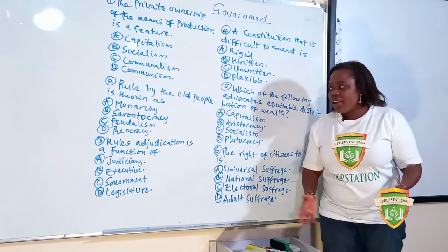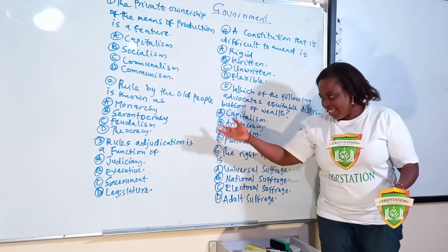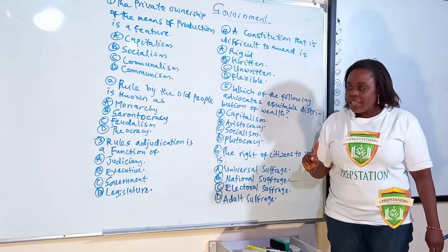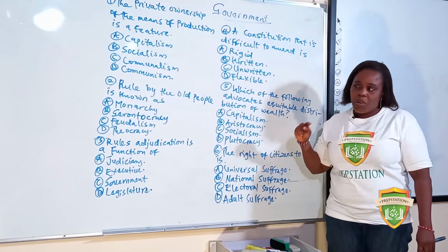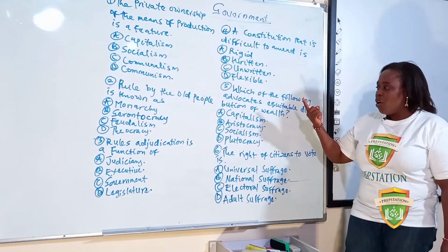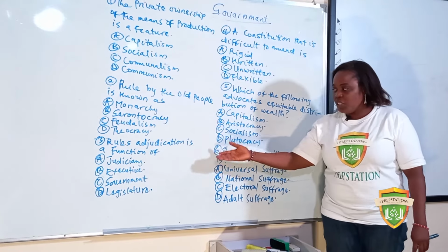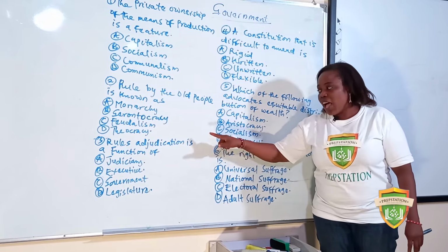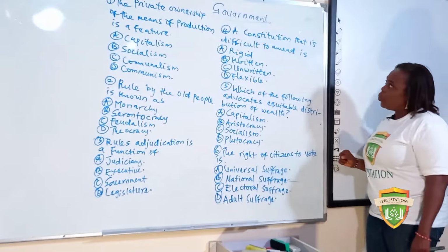The judiciary, they interpret laws and all that. The government is in charge of this, but it is not the government. The answer is the judiciary. Going back to the functions of the 3 arms of government, what is the function of the judiciary? Rules adjudication is a function of the judiciary. Please take note of that.